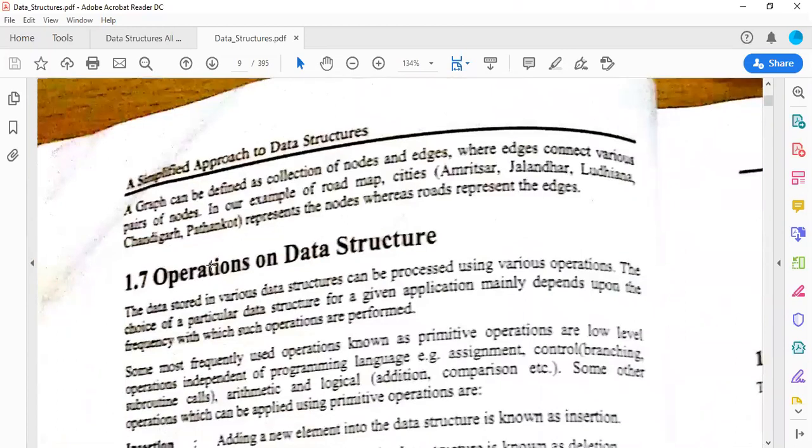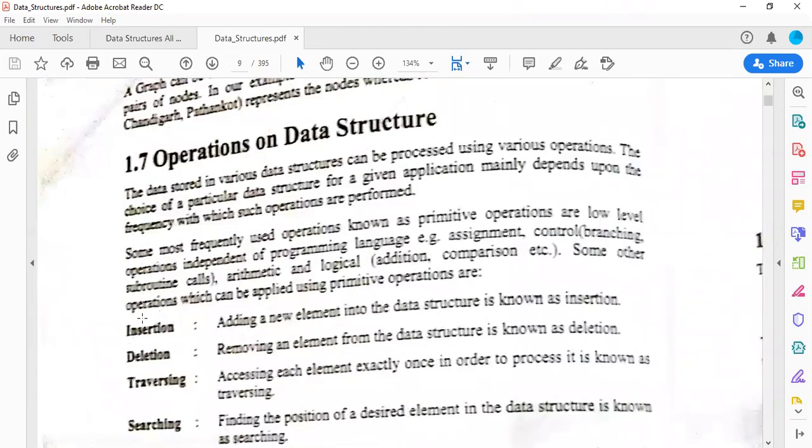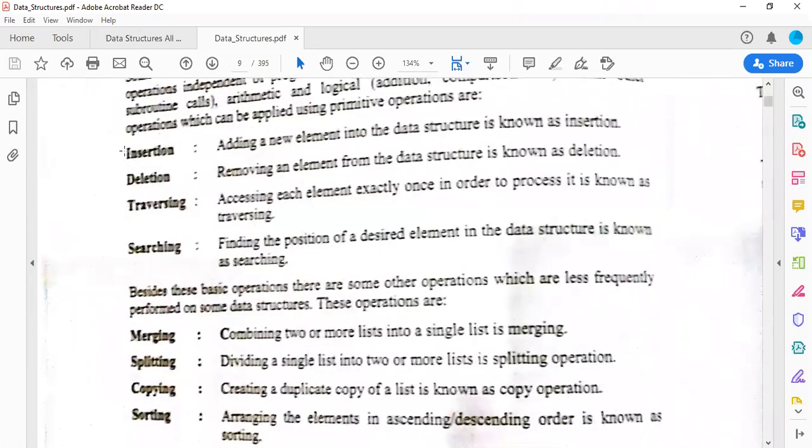So operations on data structures can be done. Lots of operations you can perform. Just note it down. Insertion: you can add a new element into a data structure, which is a very simple thing. Then we have deletion: you can delete any element from a data structure. Then we have traversing, and then we have searching.